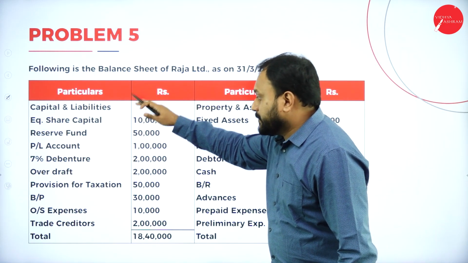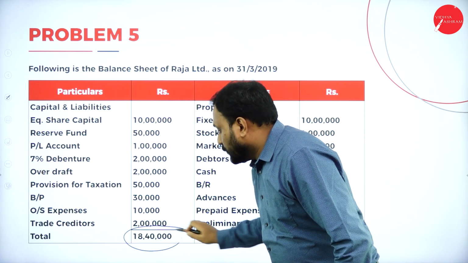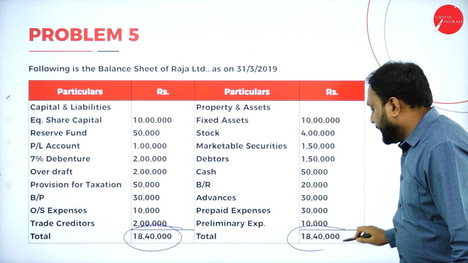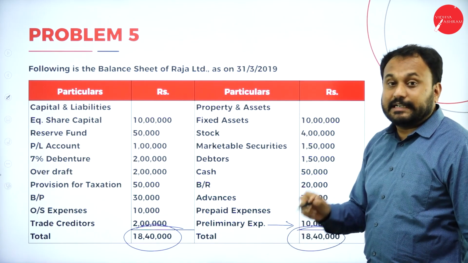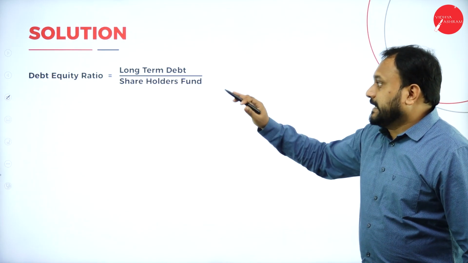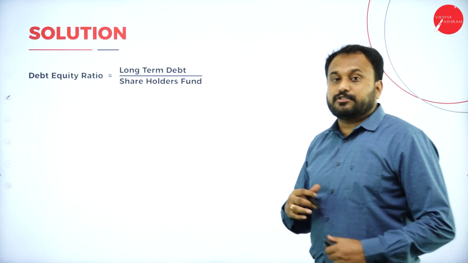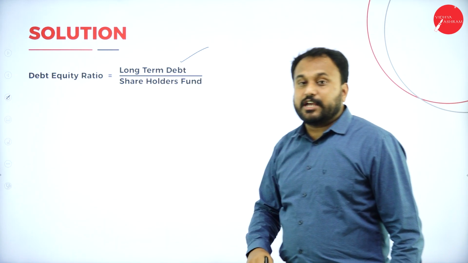See, again I've come here, please understand this. We went with 18,40,000. Here also 18,40,000. What is that? I told you, preliminary expenses you are supposed to deduct if you want total assets. So what is the question here? Debt equity ratio is what we are supposed to find. Now debt equity ratio is what? The long term debt divided by shareholders fund.